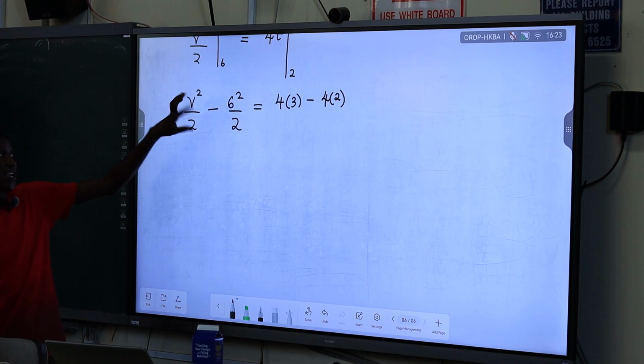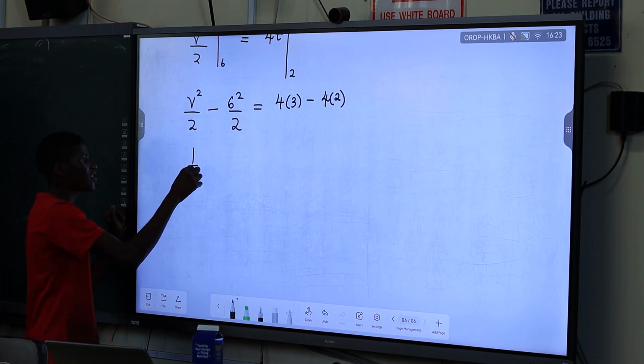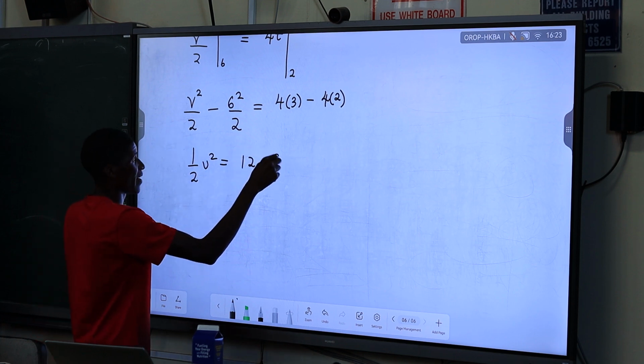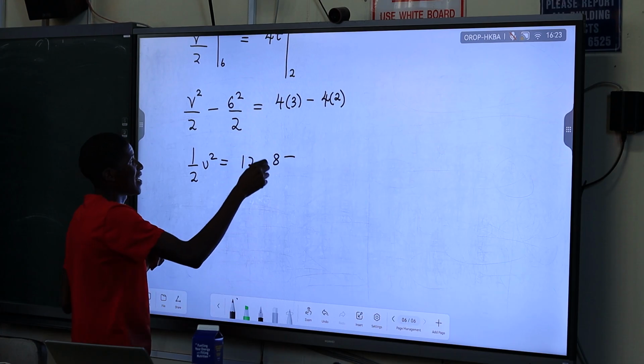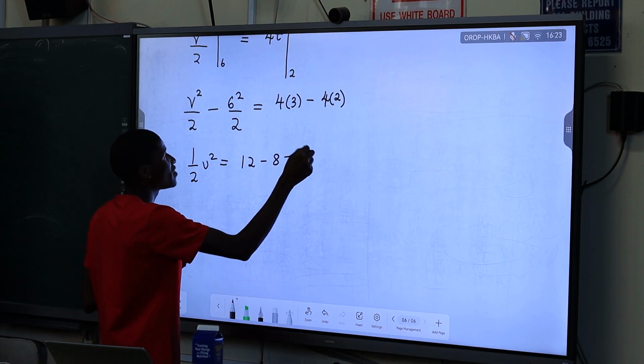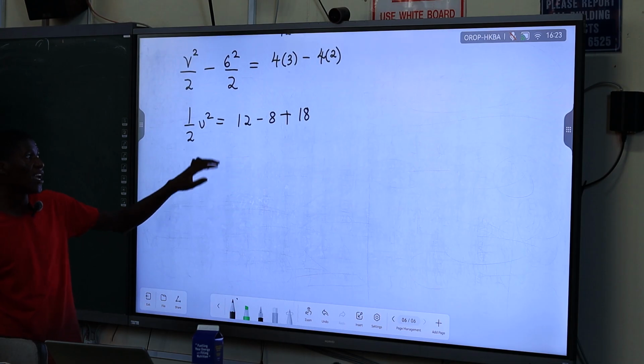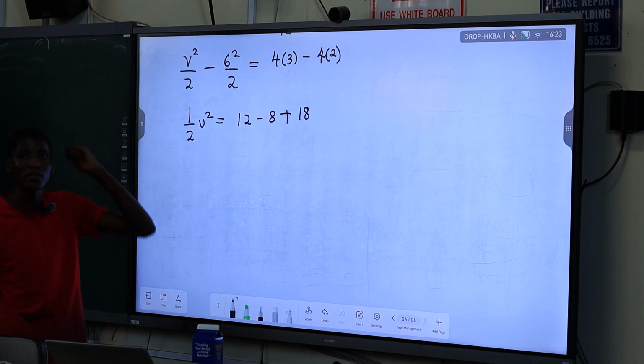So, solving for v, half v squared is equal to 12 minus 8 plus 18, and 12 minus 8 plus 18 is 22... 24.